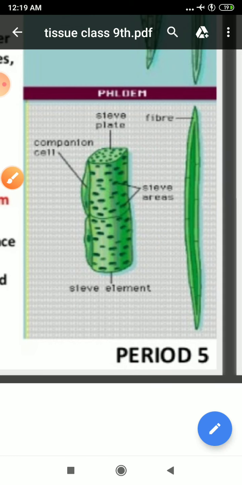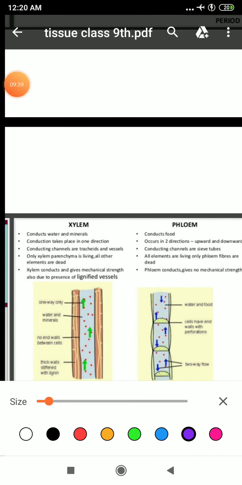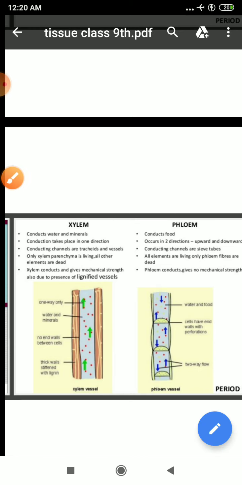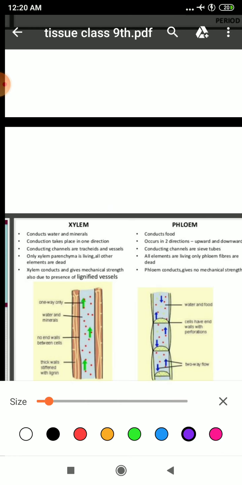Clear? To know more about xylem and phloem, you will understand when I teach you the difference between xylem and phloem. So here I am with its difference. Dear students, see here. Now we will study the difference between xylem and phloem. I have told you that xylem will conduct water and mineral, whereas phloem will conduct food.